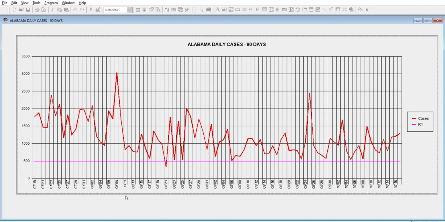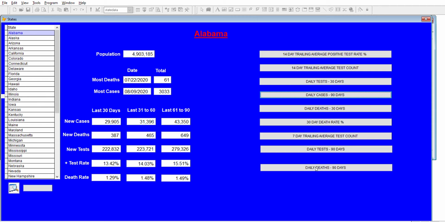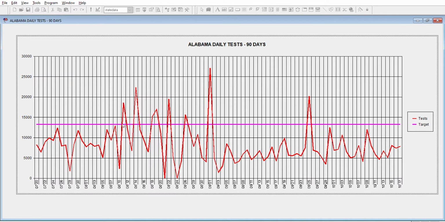You can look at 90-day cases. Well, we just looked at that. 90-day tests: they were testing a little bit more robustly back in August, and it's kind of flattened out pretty low. This line indicates the number of people tested per day that, over 365 days, would mean a test equaling every citizen of the state.